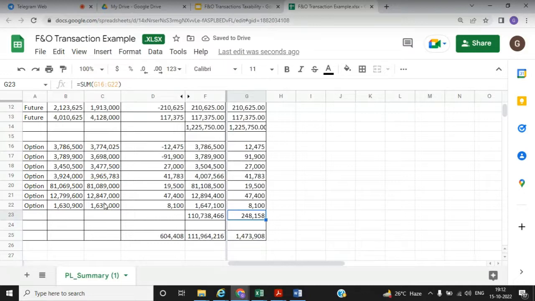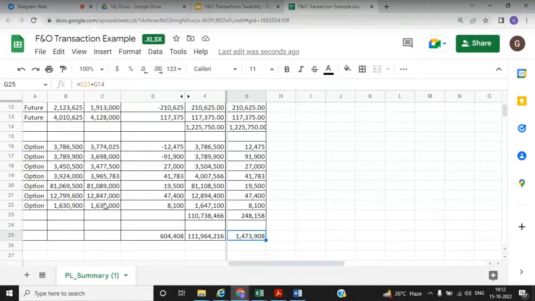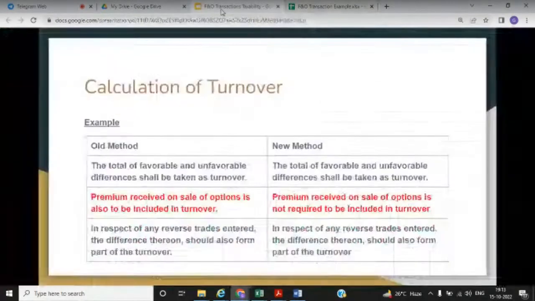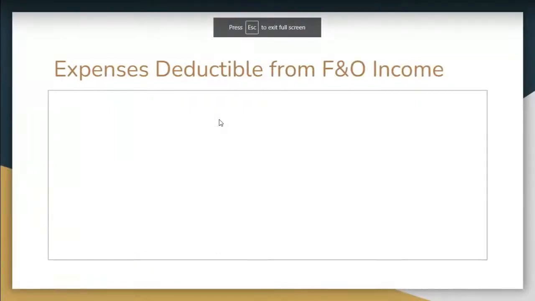Now you see the turnover in case of new system would be for option only 2,48,000, which was earlier coming to 11 crore 7,38,000. So if you see in the new system, the turnover will be considered 14 lakh instead of 11 crore. So this is the major difference in new and old system while calculating the turnover, and how it will impact us. So we will discuss in the later slides. So it will impact on your tax audit applicability basically.